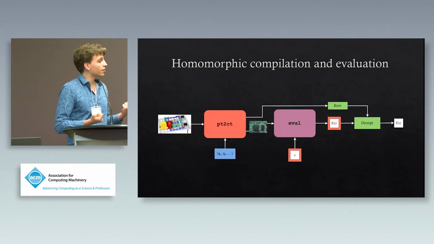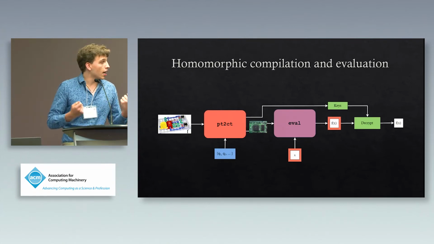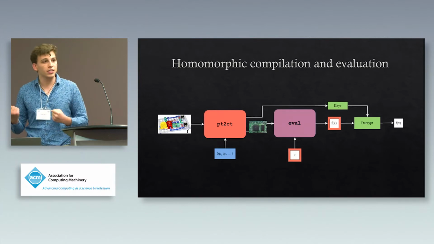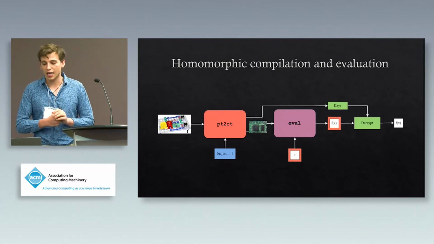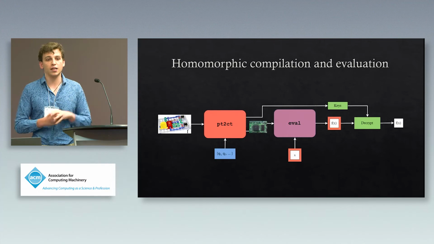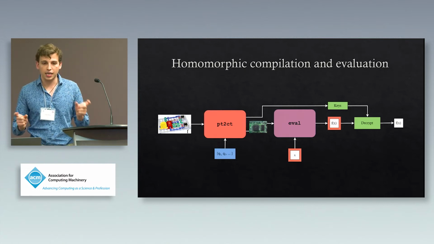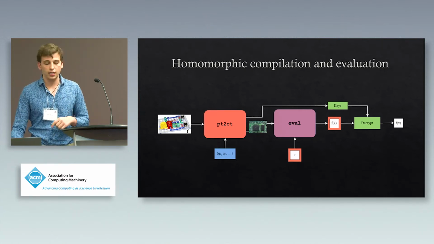We can then feed this computation on ciphertext to our eval interpreter, give it a ciphertext x, and we'll get back a ciphertext f of x. We can then decrypt that. We can decrypt the ciphertext f of x using our generated keys and get back a plaintext f of x. And we can see that PT to CT and eval here compose directly.